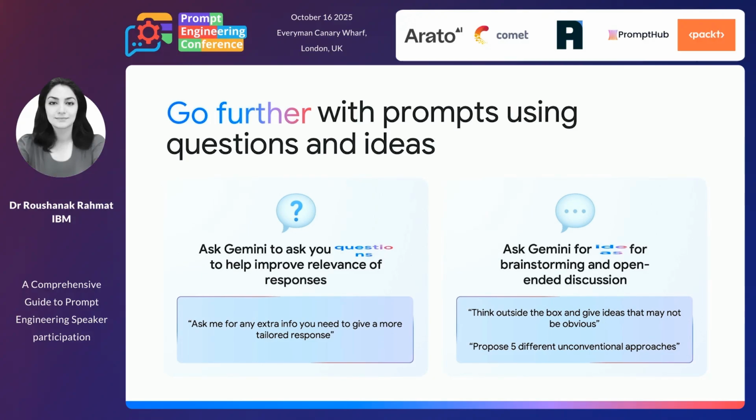Yeah. I can write it in a prompt in a way that I say, ask me for any extra information you may need to give me a more tailored response. That would really help these models. Or I can ask Gemini for ideas, for brainstorming and open-ended discussion. I can write it in this way to say, for example, think outside of the box and give ideas that may not be obvious, or propose 5 different unconventional approaches. Like this, they're able to come up with ideas. I give them the freedom to think outside of the box, and I can give them the freedom to ask me questions and so on.